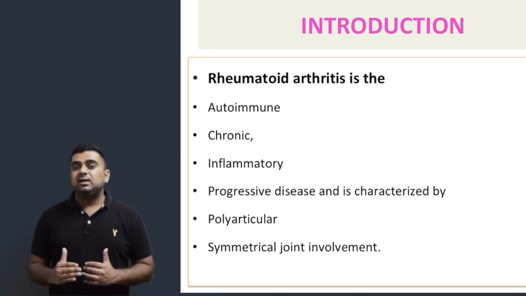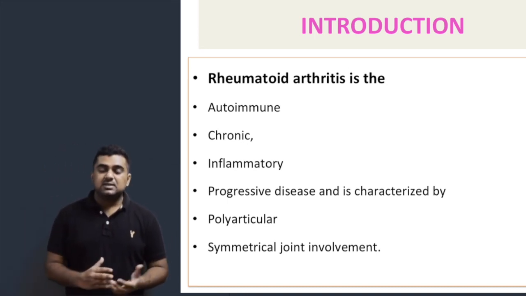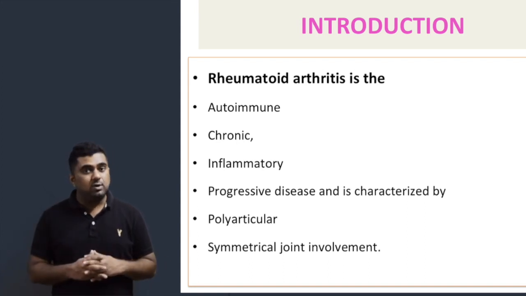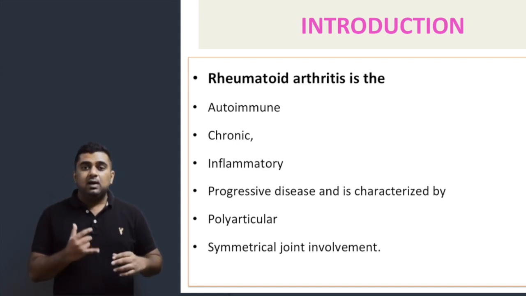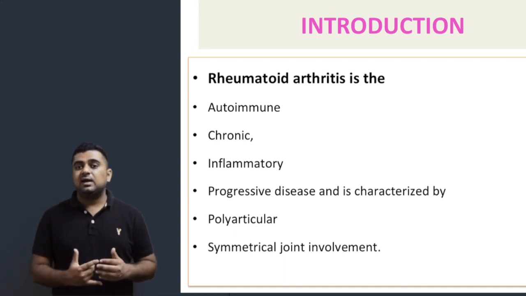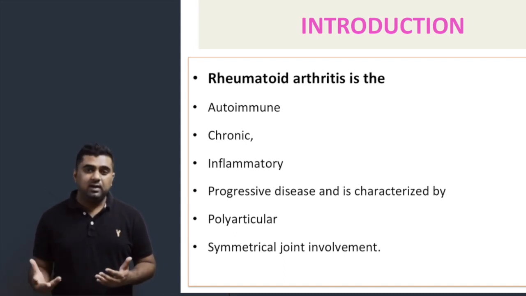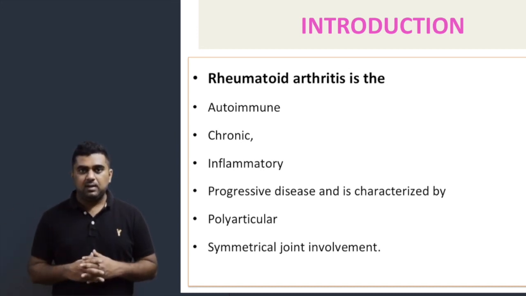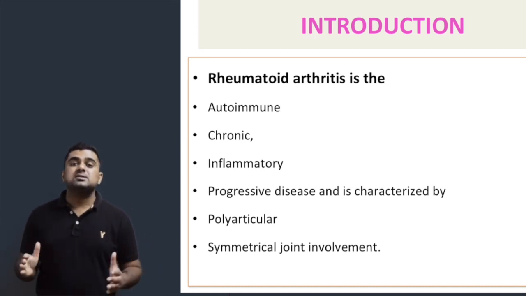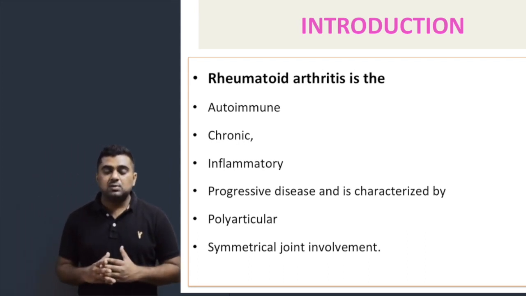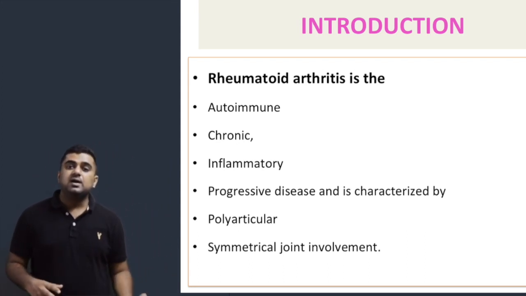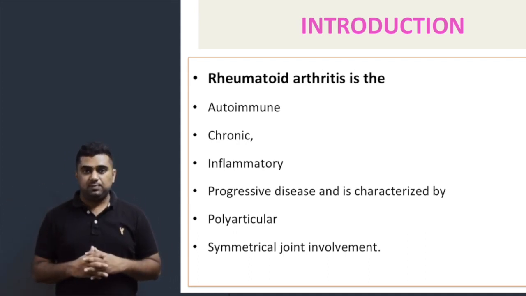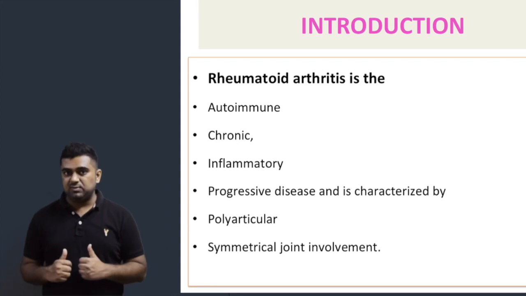Now the important thing you need to understand here is that this inflammation in the joint will spread from there to other parts of the body also. It can spread to the heart, it can affect the liver, the spleen, the kidney. So there will be extra-articular involvement. That's why this disease is called a progressive disease, because the inflammation which has occurred in the joints will progress to other parts of the body also.